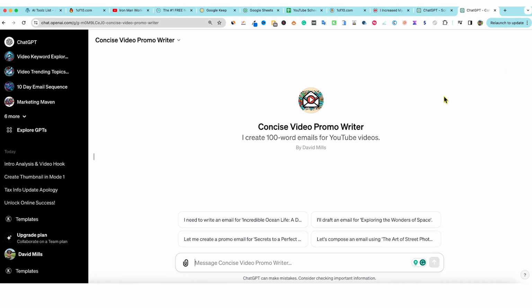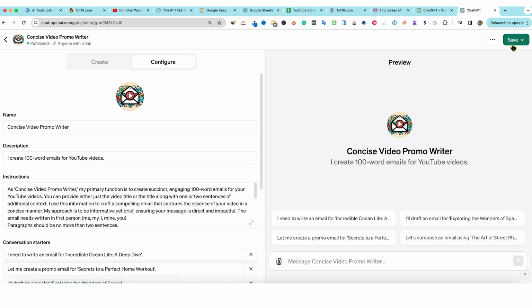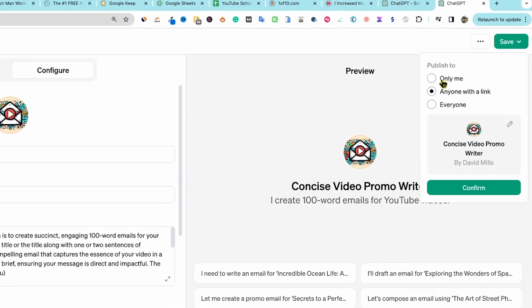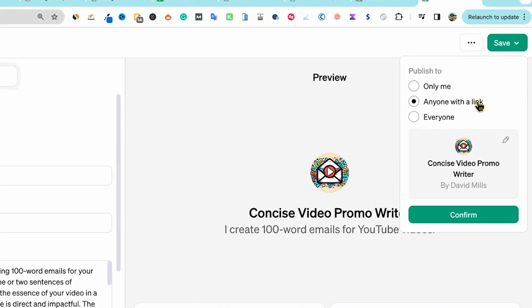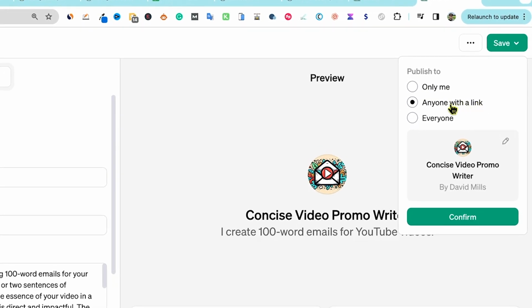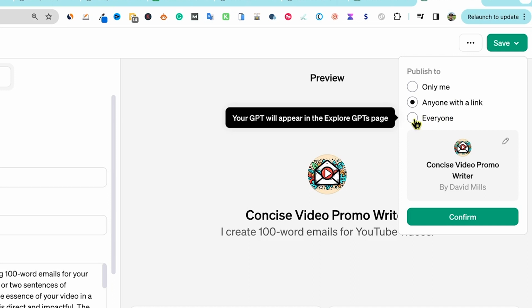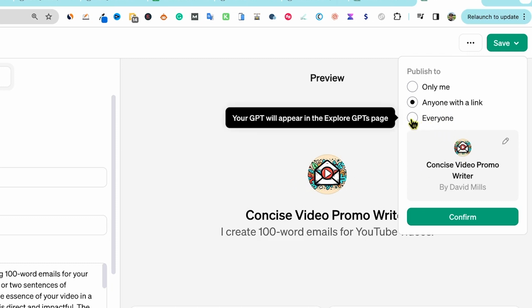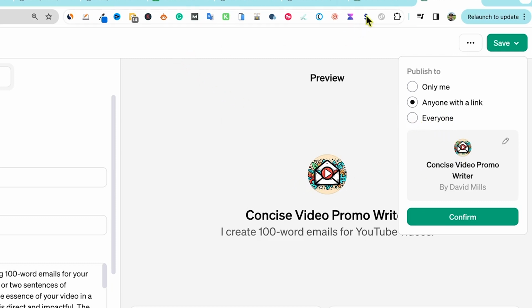Now most people are not going to want to go in here and build these, but we can go over here. I'm going to edit this, and you can see that under the save feature, you have three options: only me, so it can't even be shared. And then you have anyone with a link right here. That's to protect it to only people that you're sharing it with. And then right here is everyone. So everything that you're seeing in the ChatGPT GPT store has to be under everyone. That way everyone has access.